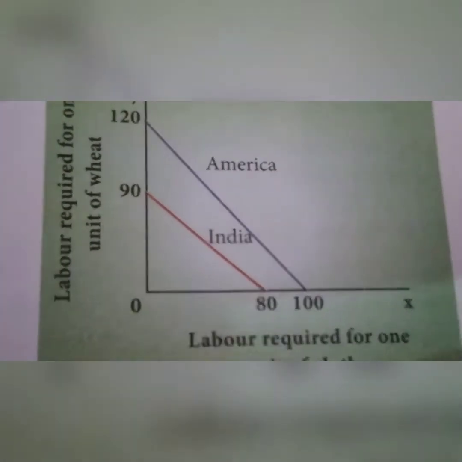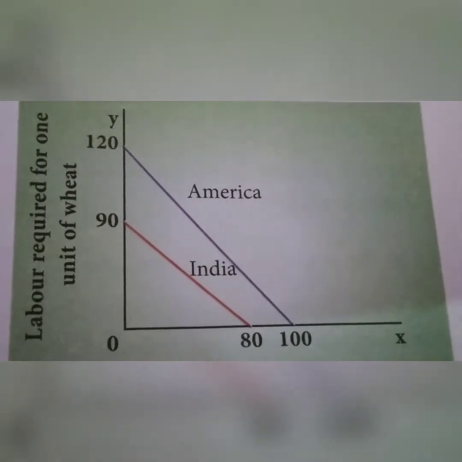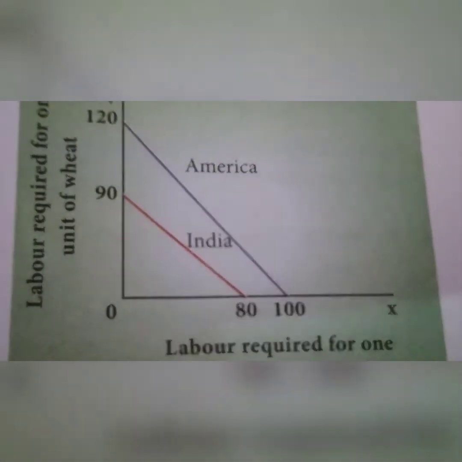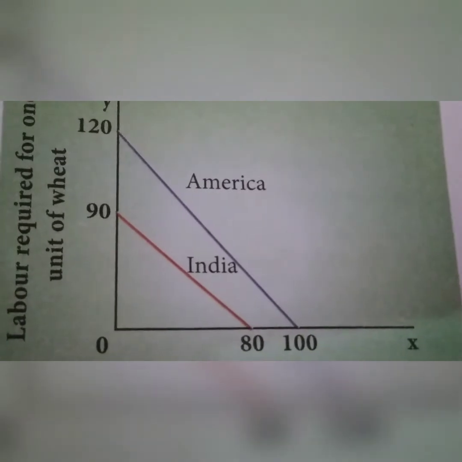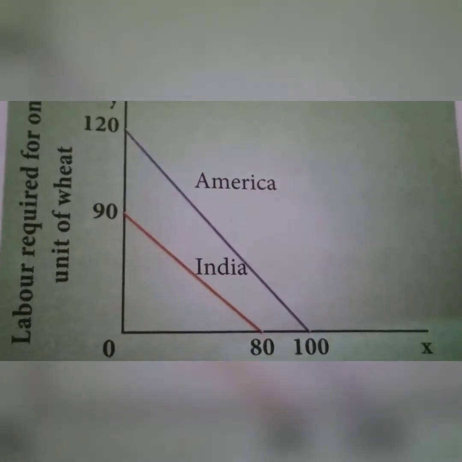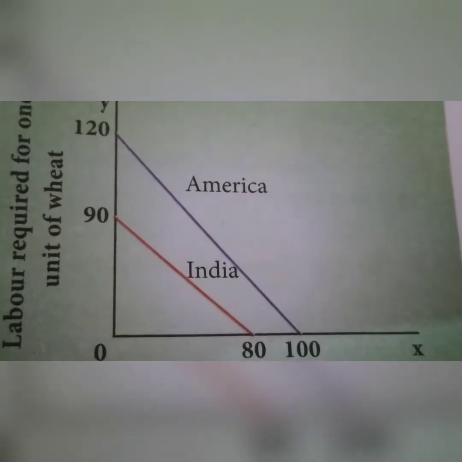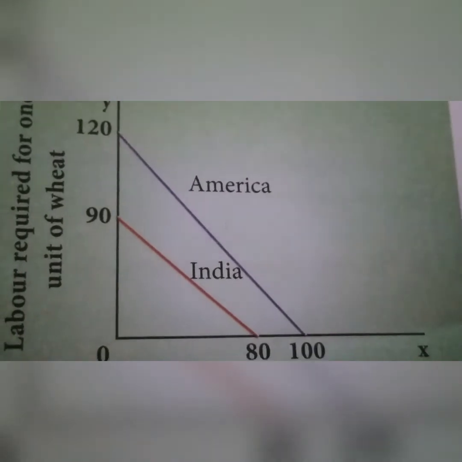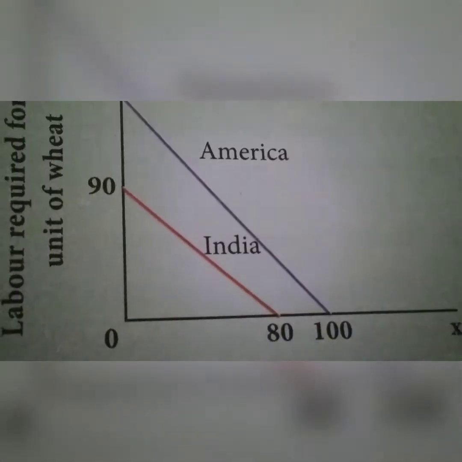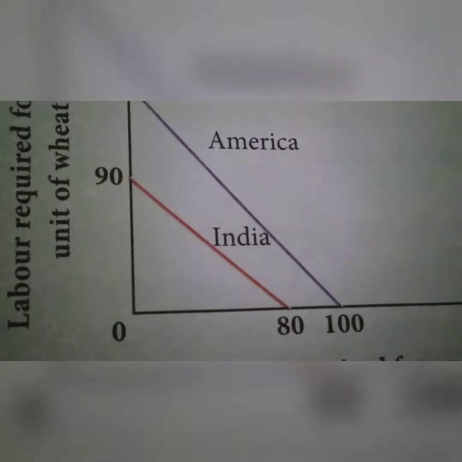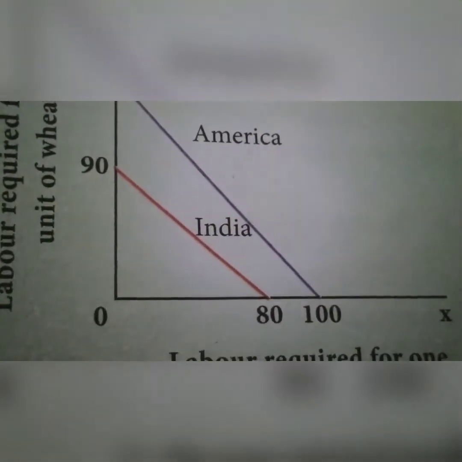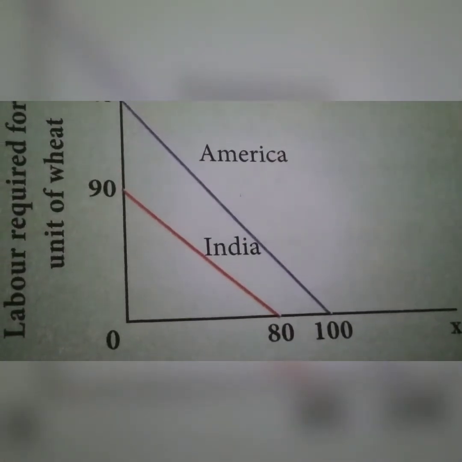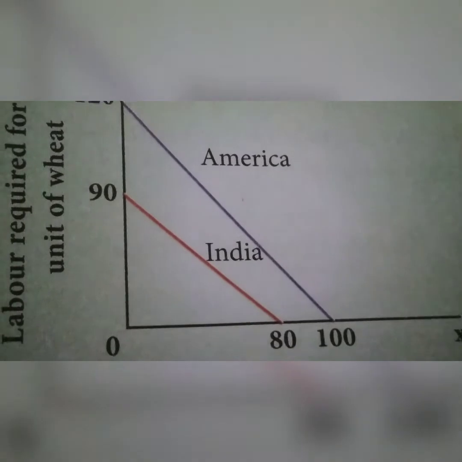The axis represents the labor required for one unit of wheat. It is evident from the example that India has an absolute advantage in the production of both cloth and wheat. India should concentrate on the production of wheat. For America, the comparative cost disadvantage is lesser in cloth production. Hence America will specialize in the production of cloth and export it to India in exchange for wheat.